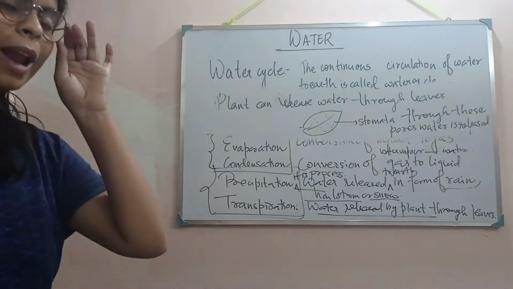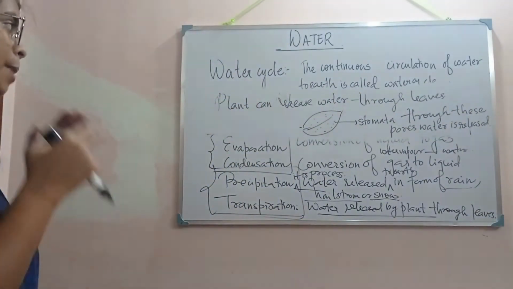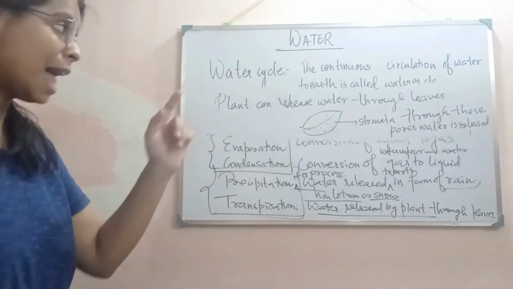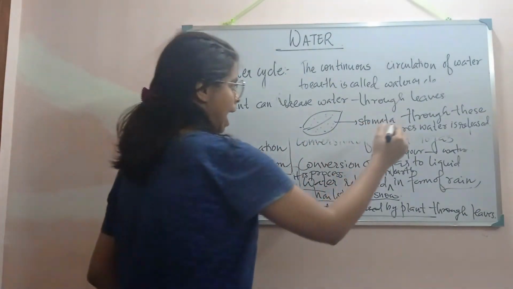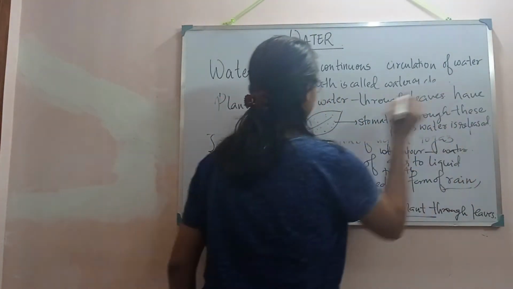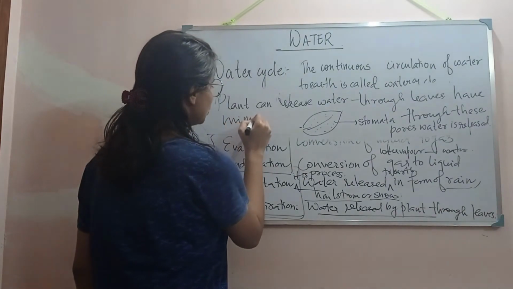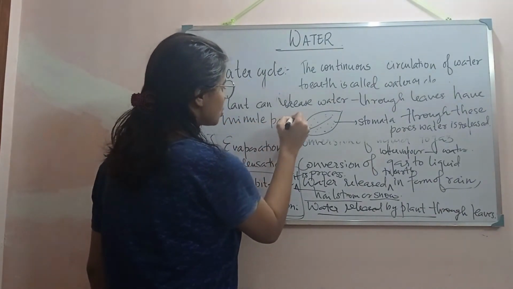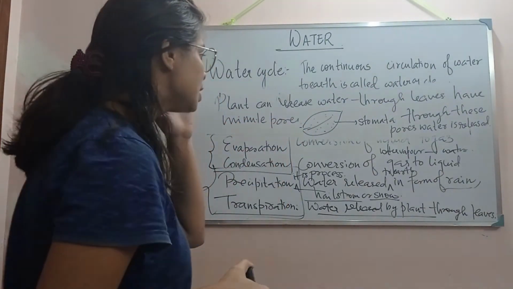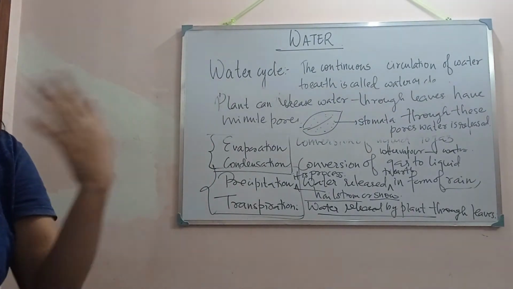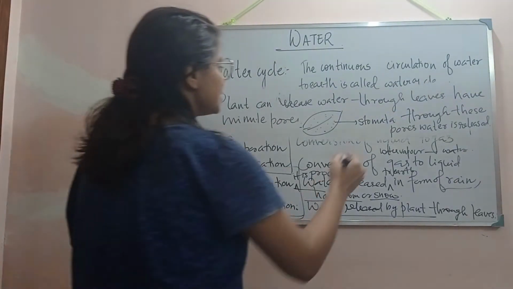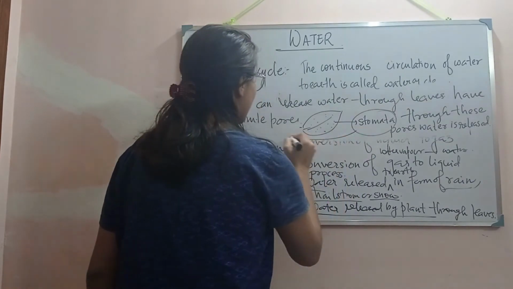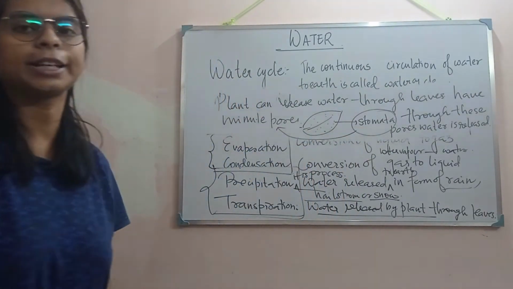As I told you, plants release water through leaves, and these leaves have minute or tiny pores, and through these pores the water is released. These pores are called stomata.